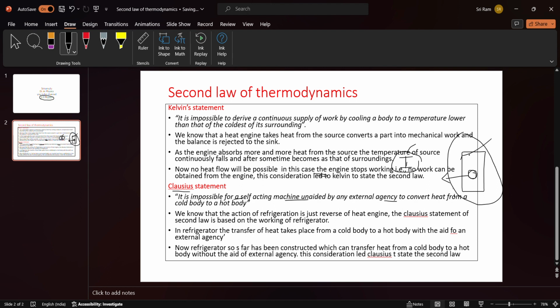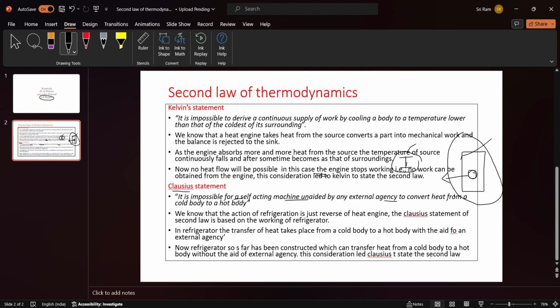Without this external agency, can the refrigerator remove the heat from this substance? No, it is not possible. Once again, listen: without this current, the refrigerator cannot remove heat energy from this substance. So it is impossible.